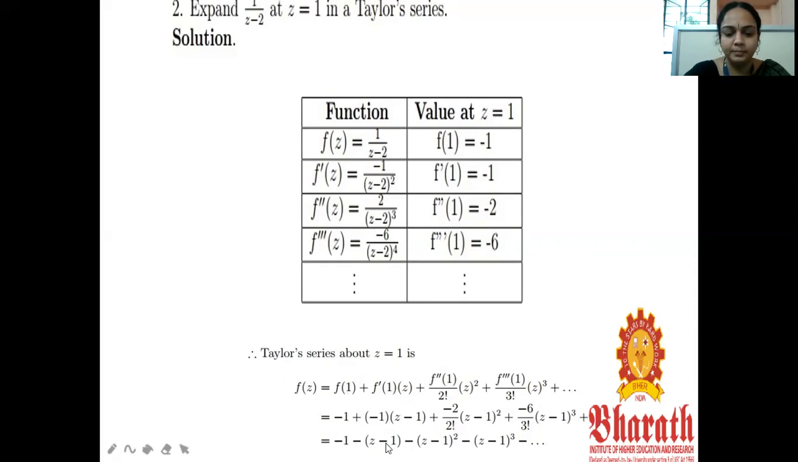How to arrange the terms? Here minus into z minus 1. Minus 2 by 2 factorial, the 2s get cancelled, giving minus z minus 1 the whole square. Here 3 and 6 get cancelled, then minus 2 becomes 2 and the 2s also get cancelled, giving minus z minus 1 the whole cube, minus etc. So this is the expansion of 1 by z minus 2.